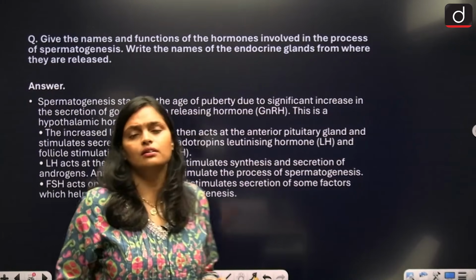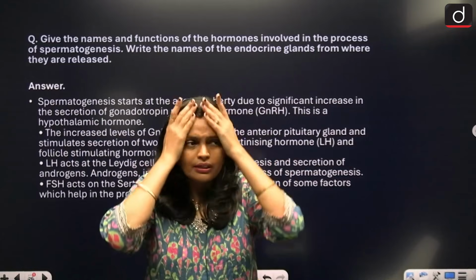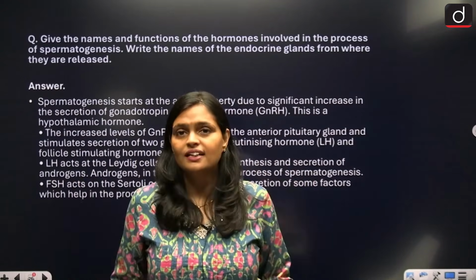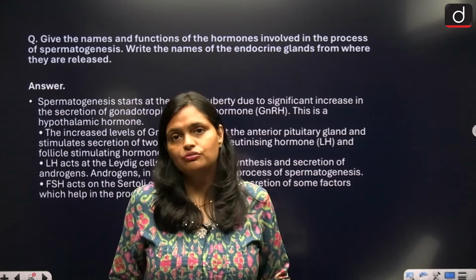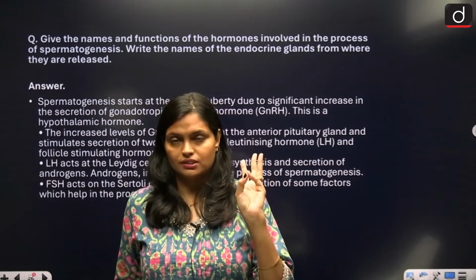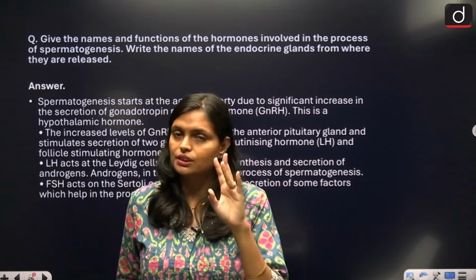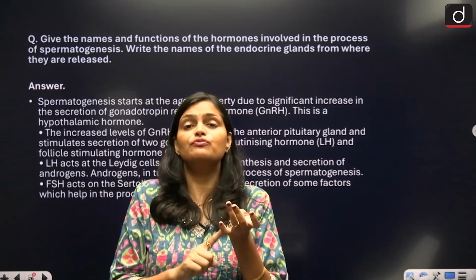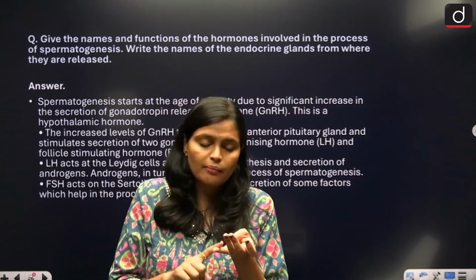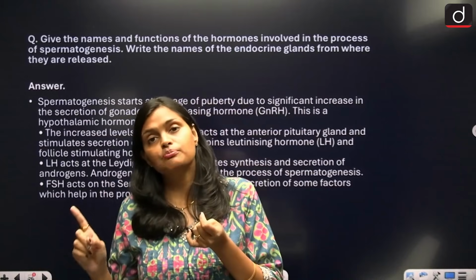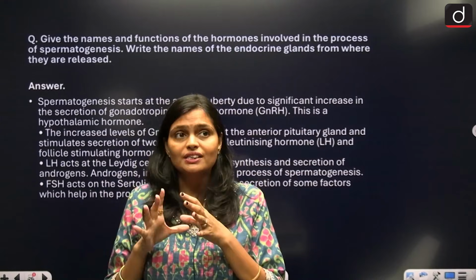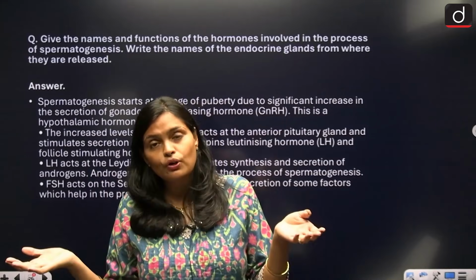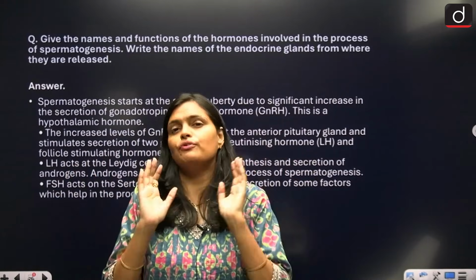So these are basically the topic of human reproduction. You are done with the human reproduction. Majorly the question you will get from the gametogenesis. You should know the spermatogenesis, oogenesis, their location, what type of cell division takes place, where meiosis takes place, at what stage mitosis takes place, at what stage what will be the number of chromosome, when it is diploid, when it is haploid. So these are the questions you have to prepare.